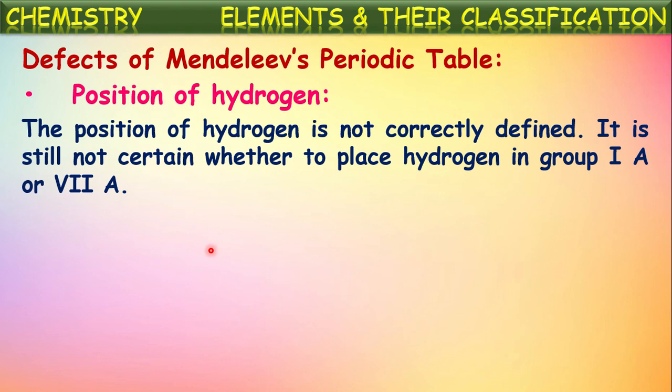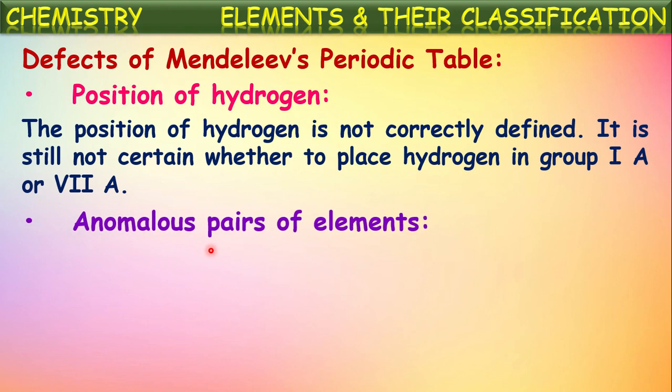That is why the position of hydrogen is not fixed yet. It has two places in Mendeleev's periodic table, one in the 1A group and one in the 7A group, because hydrogen exhibits the properties of these two group elements. So that is one limitation or drawback in Mendeleev's periodic table.